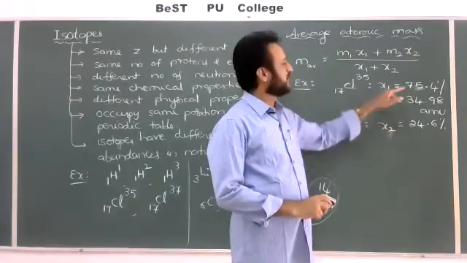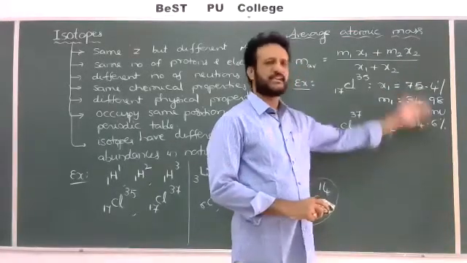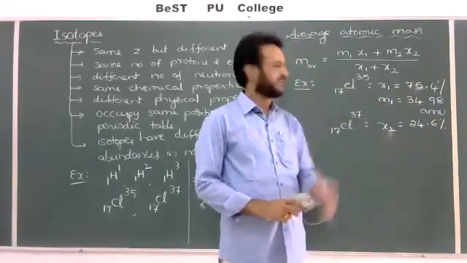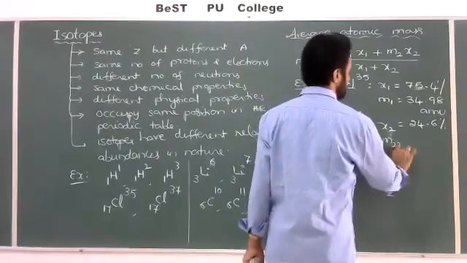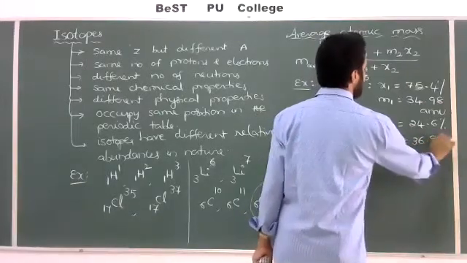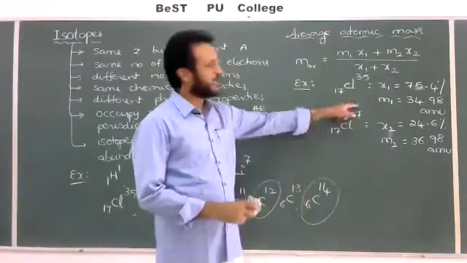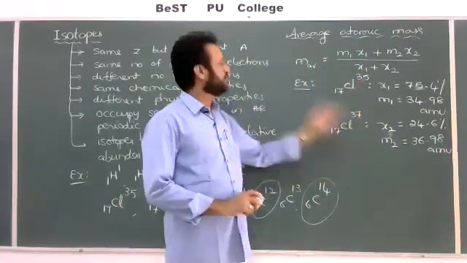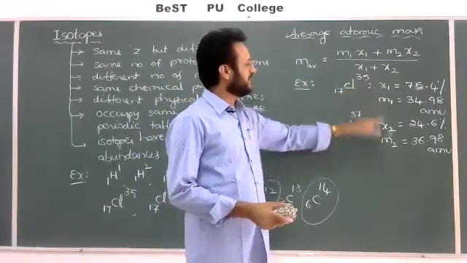For example, roughly 75% plus 25% gives 100, so nearly the same. And its average atomic mass M2 is 36.98 AMU. So I have M1, X1, M2, X2. How to find average atomic mass? It is equal to M1X1 plus M2X2 divided by X1 plus X2.